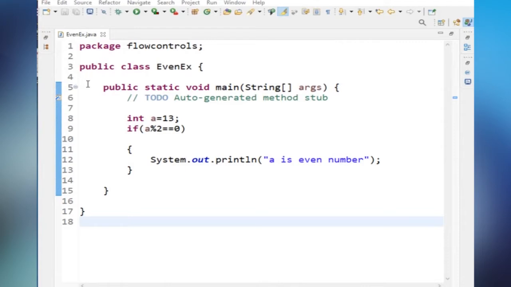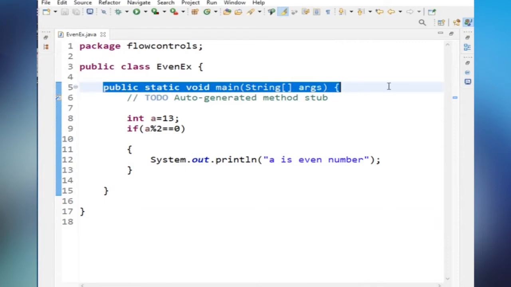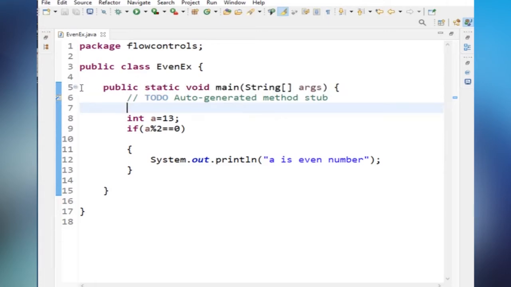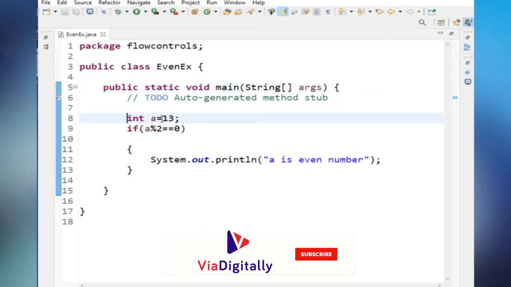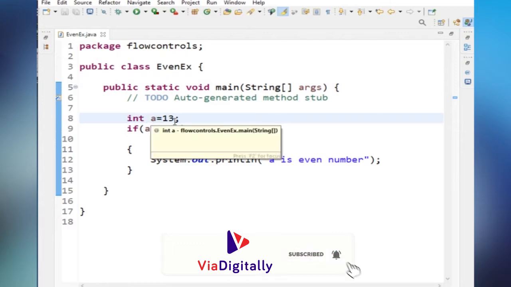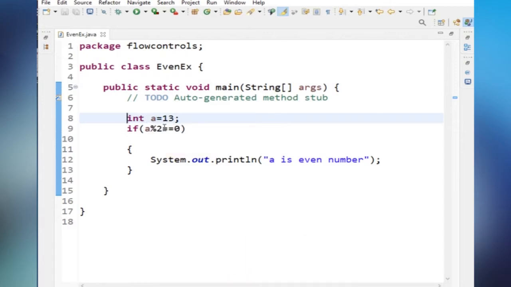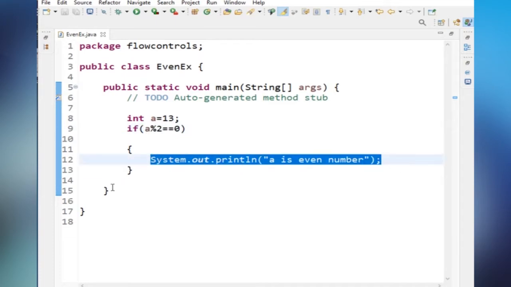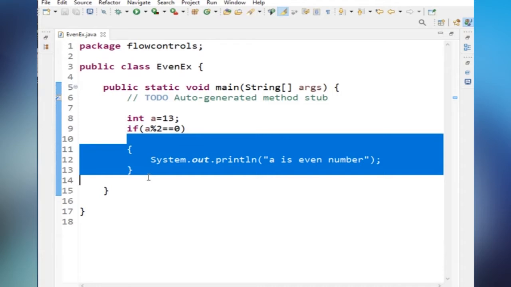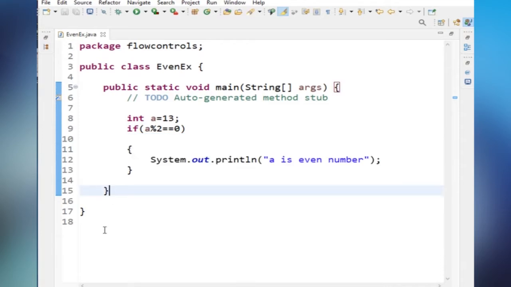The very first step, our JVM will start the execution from the main method. This is the first step. Next it will enter into the main method. Here what is the value of a? 13. 13 mod 2. Is the remainder 0? No. Then it won't enter. This condition is false, so these statements won't execute. So these statements are not executed in this case, and the output is nothing.